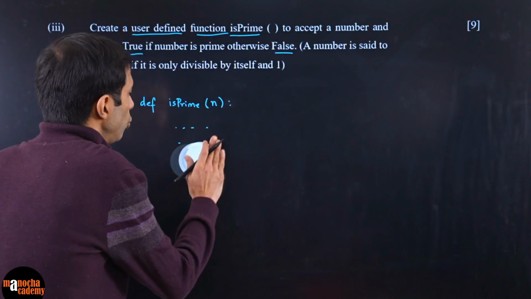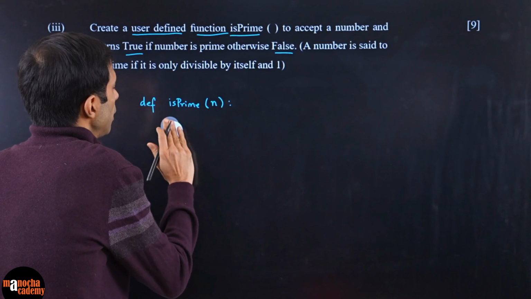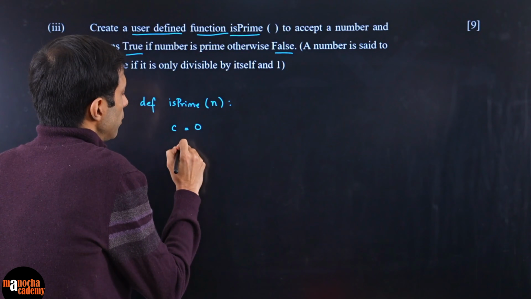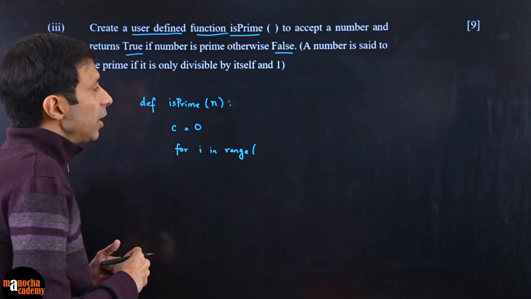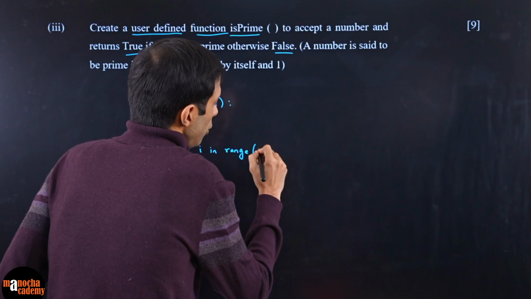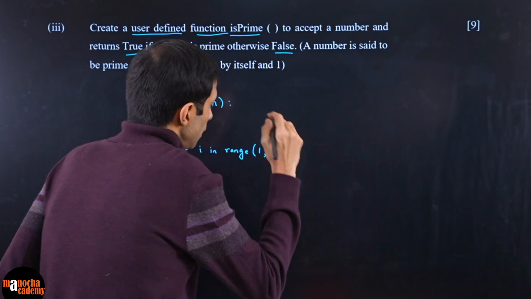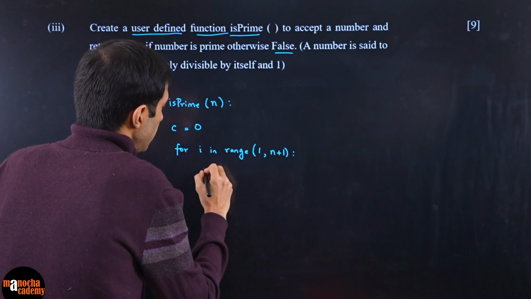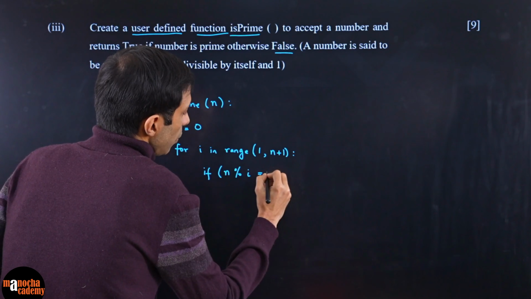So let's say you start a loop. You define a counter here, c equal to 0, and then you start a loop for i in range. We want to go from 1 to n plus 1, or 1 to n. So I'll do for i in range 1 comma n plus 1. And basically I want to check if this number is divisible by i. So for i in this range, if n mod i is equal to 0.